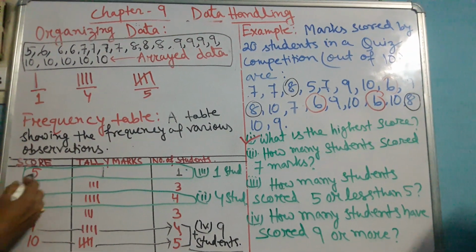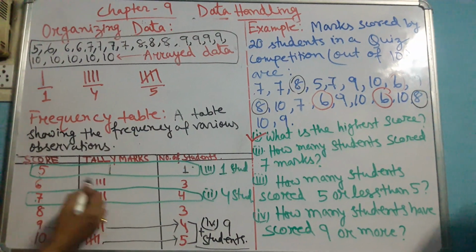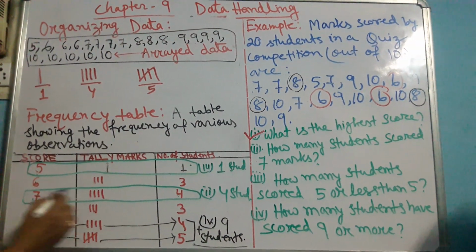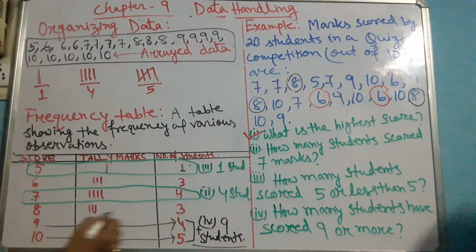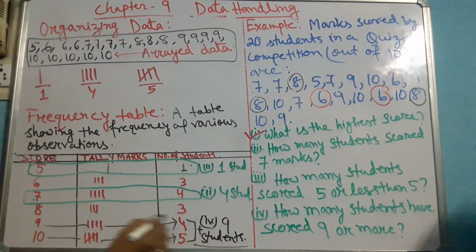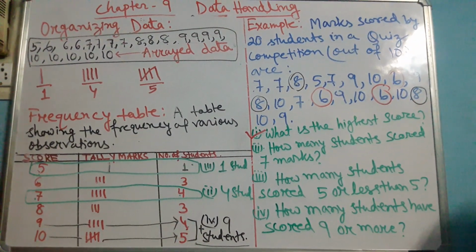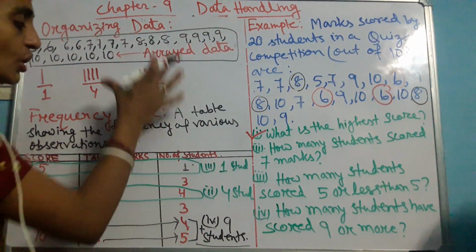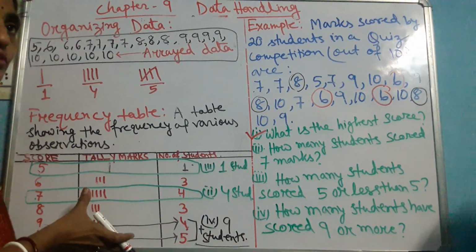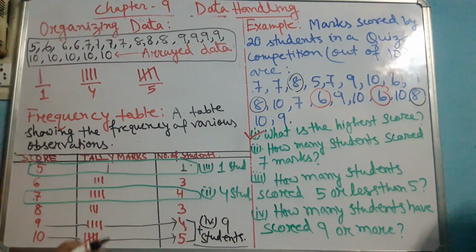All the scores. Number 5, how many times has it been repeated? Number 6, how many times? Number 7? 8? Number 9? And number 10, how many times has it been repeated? All these things we present in tabular form, and that table is called a frequency table.